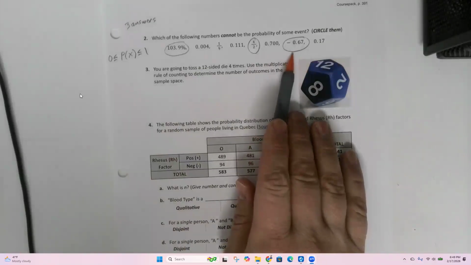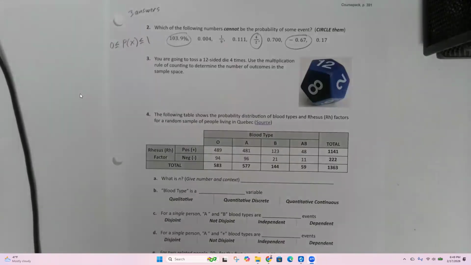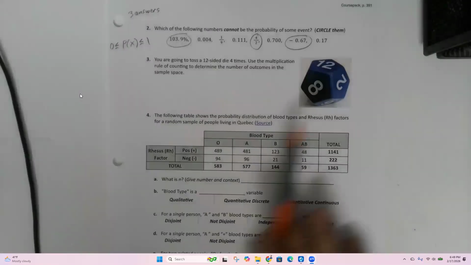When we're talking about probabilities or percents or relative frequency, we've talked about relative frequency, those numbers have to be between 0 and 1, between 0% and 100%. Kind of like the coefficient of determination, which was r squared, right? That has to be between 0 and 1. All right, let's skip past that.